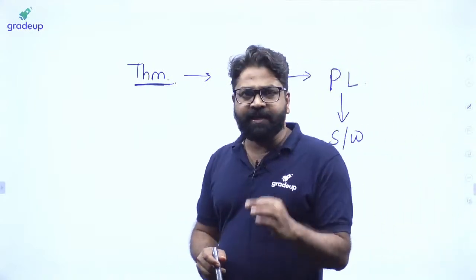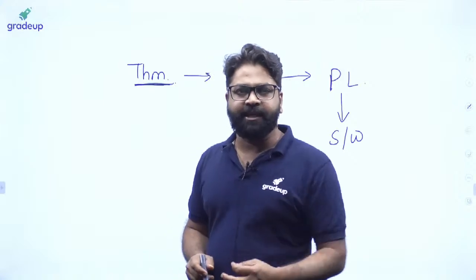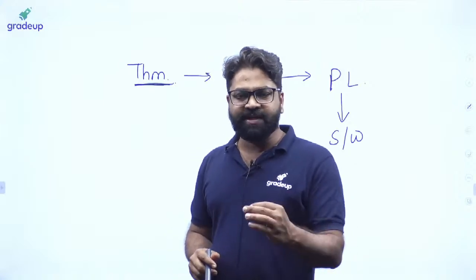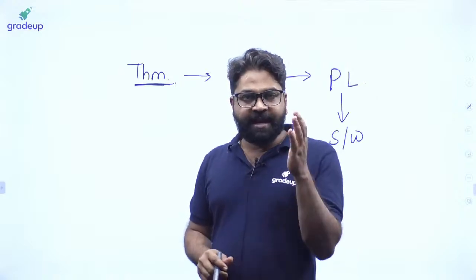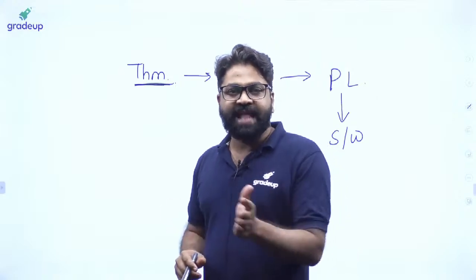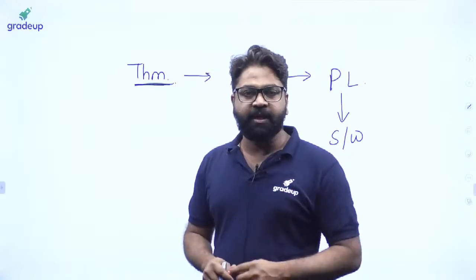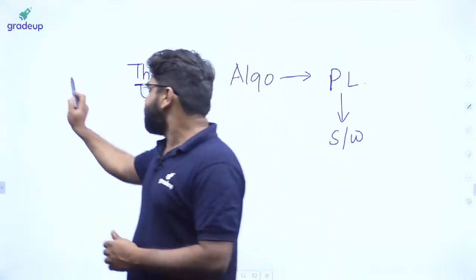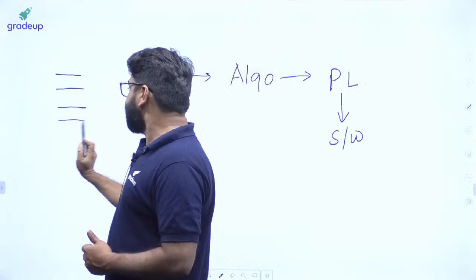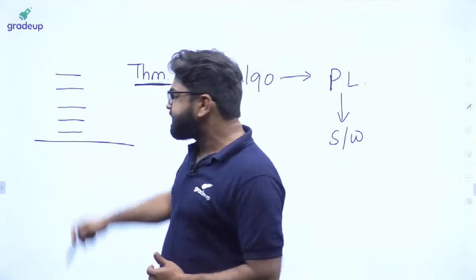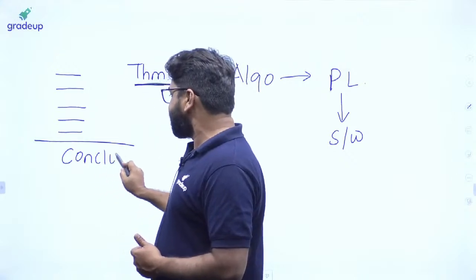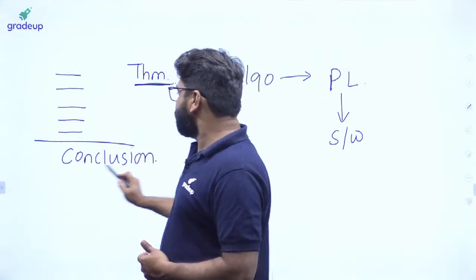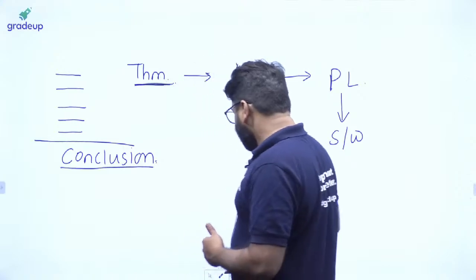But a theorem is not just a straightforward statement. In order to prove a theorem, there are multiple statements that lead to a single statement. When we are deriving any particular theorem, there are multiple statements that lead to one statement, and that is called the conclusion. So here you will have the conclusion.